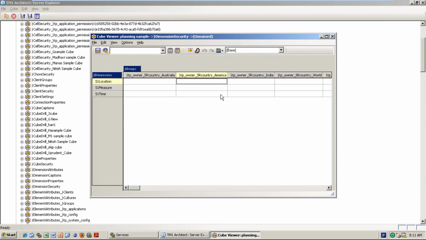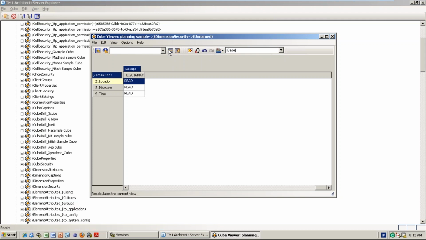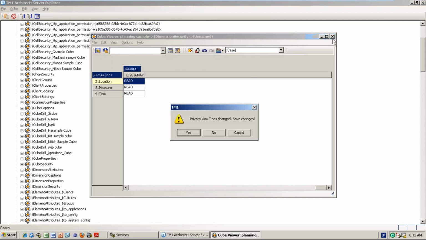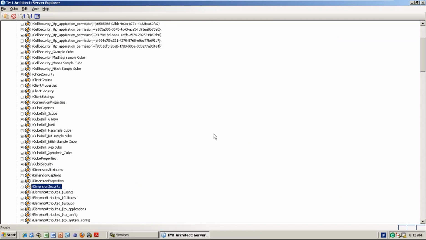Now what is the owner group name? Our group name is BI 2016 May. So I am giving read permission. Why am I giving only read permission on the dimension? Because the Priyanka group can only see. They don't want to edit the structure, they want to see the data. So dimension permission should be there, but not write permission on the dimension. Then close. Dimension given.